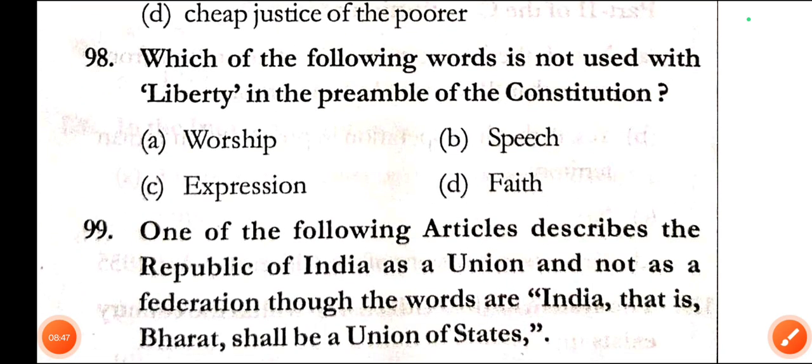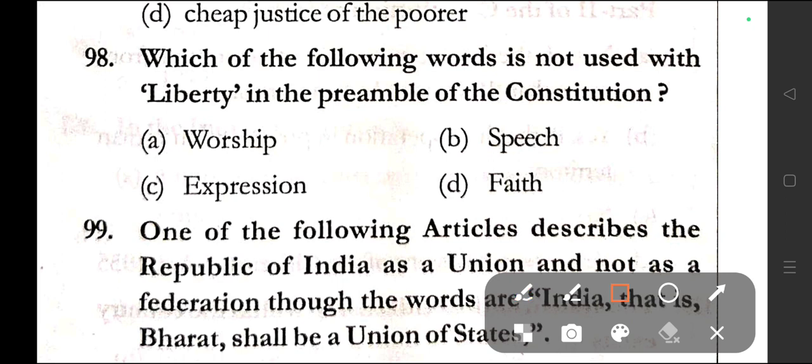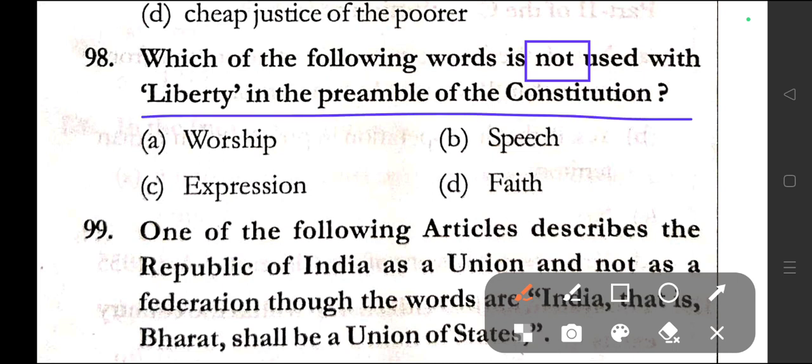Question number 98. Which of the following words is not used with liberty in the preamble of the Constitution? Option A, worship, B, speech, expression, faith. Here in question number 98, the correct answer is option B, that is speech.